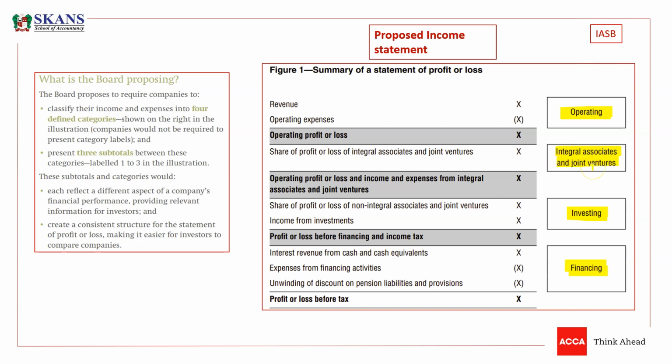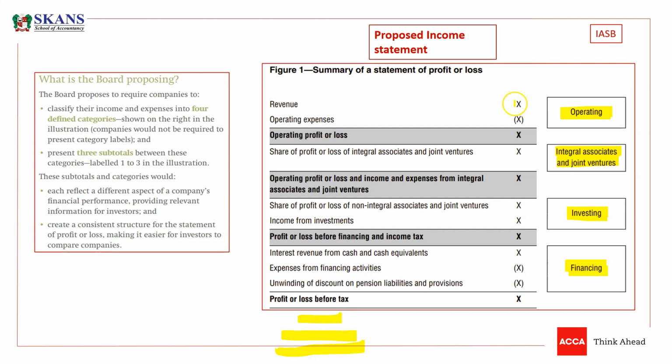So this is really interesting. They just want to classify all the items of income and expenses into four categories till profit before tax. And obviously after profit before tax, we have profit after tax, and there could be a discontinued operation as well. And after that we have other comprehensive income. So the main changes are in P&L till profit before tax. Now let's talk about how the format would look like.